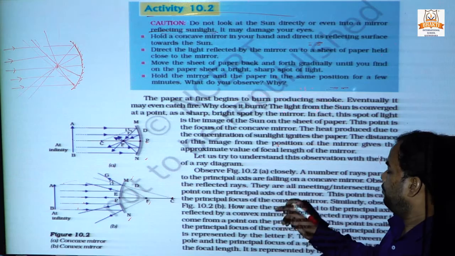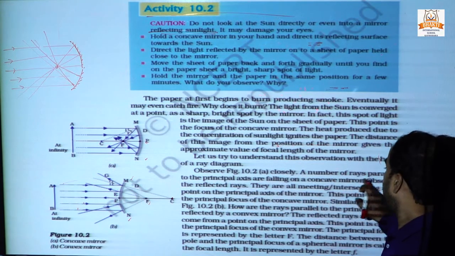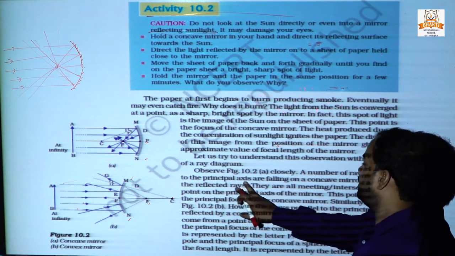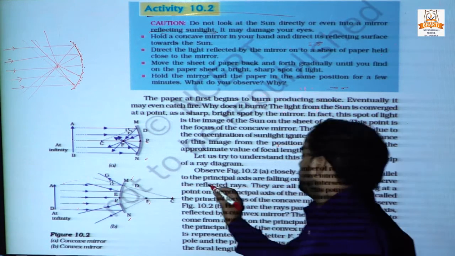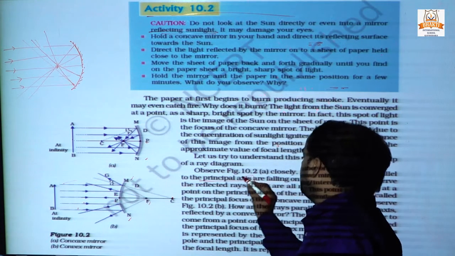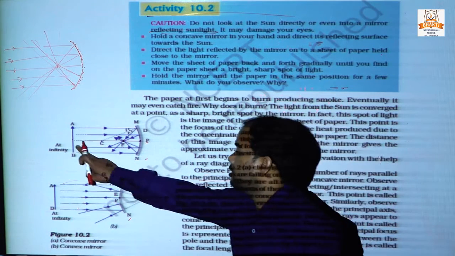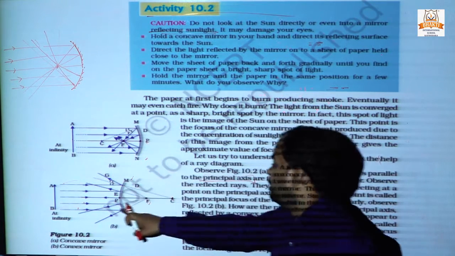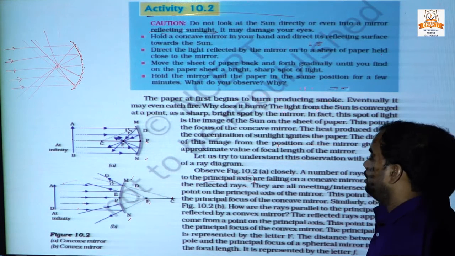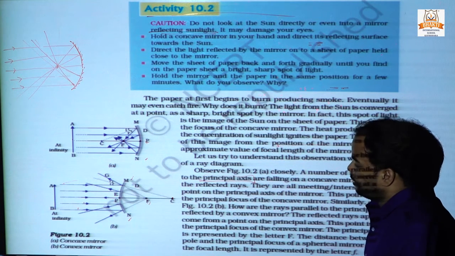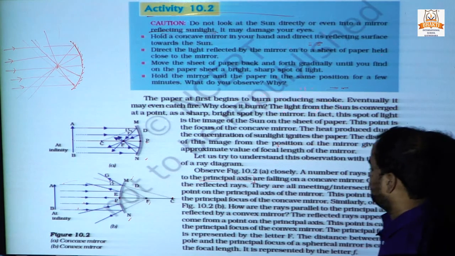We can see in the given figure a number of rays parallel to the principal axis falling on a concave mirror. This is the important point, principal axis. The middle line is called the principal axis.